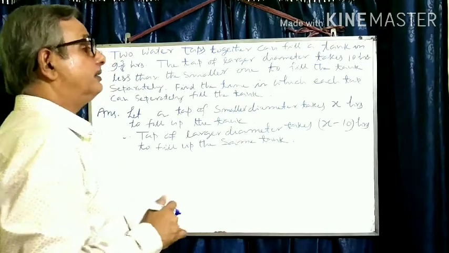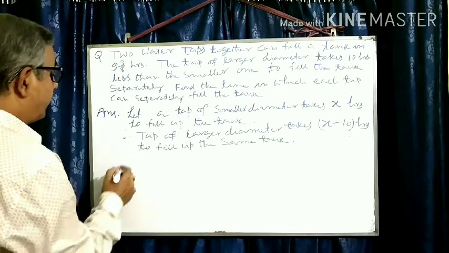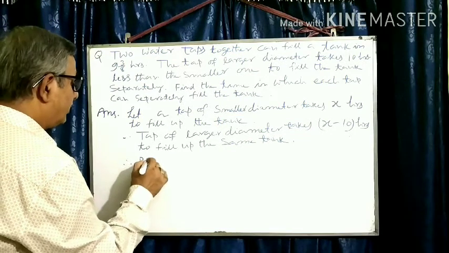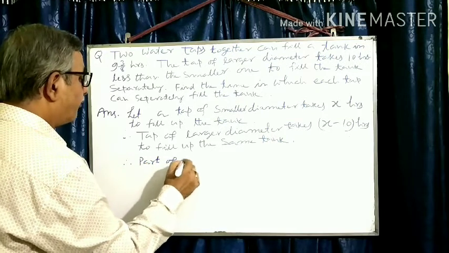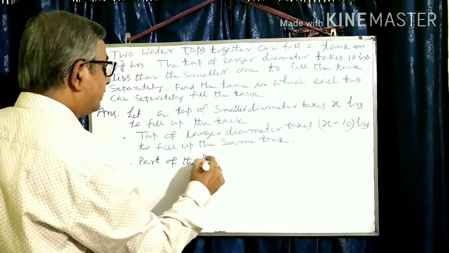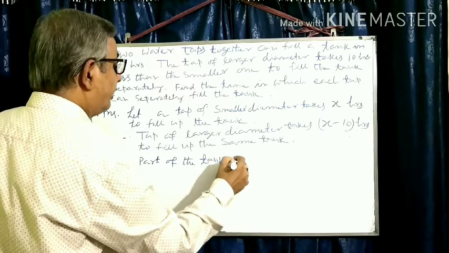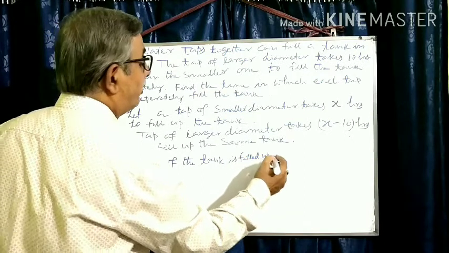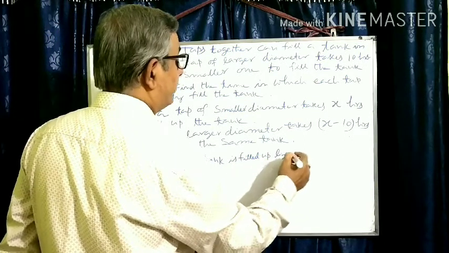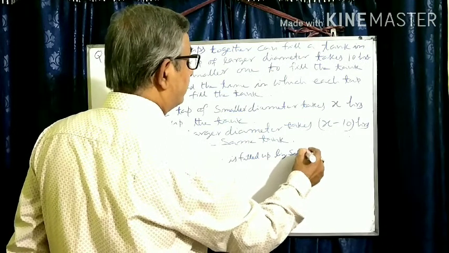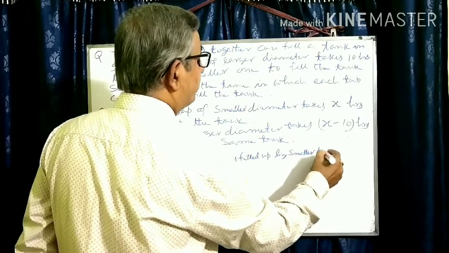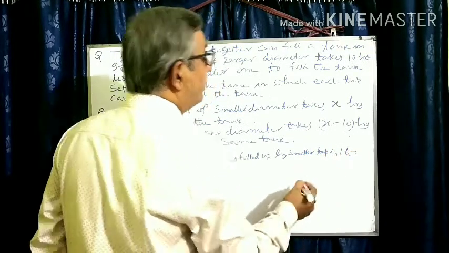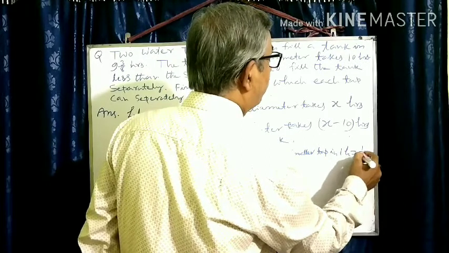Therefore, the part of the tank filled by the smaller tap in 1 hour is 1 by x.